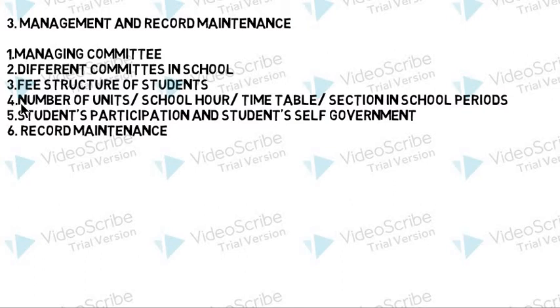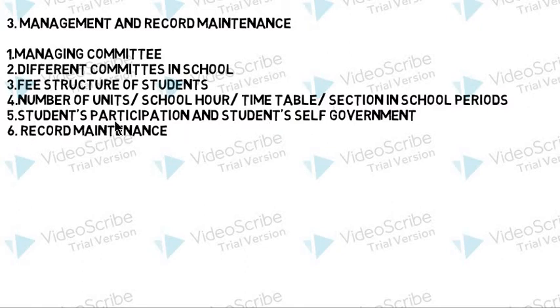The fourth unit is about number of units, school hours, timetable, and sections in school periods. These four things are very important. These things will be helpful for you when you go to the third semester and when you go for practice teaching. And for that purpose, these four aspects, or you can say these four elements, are very important.